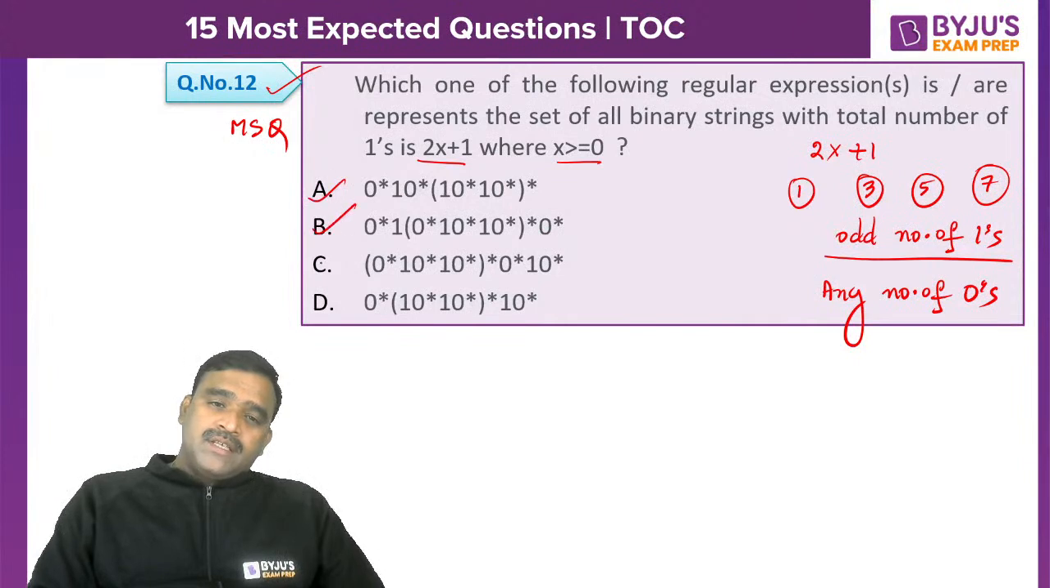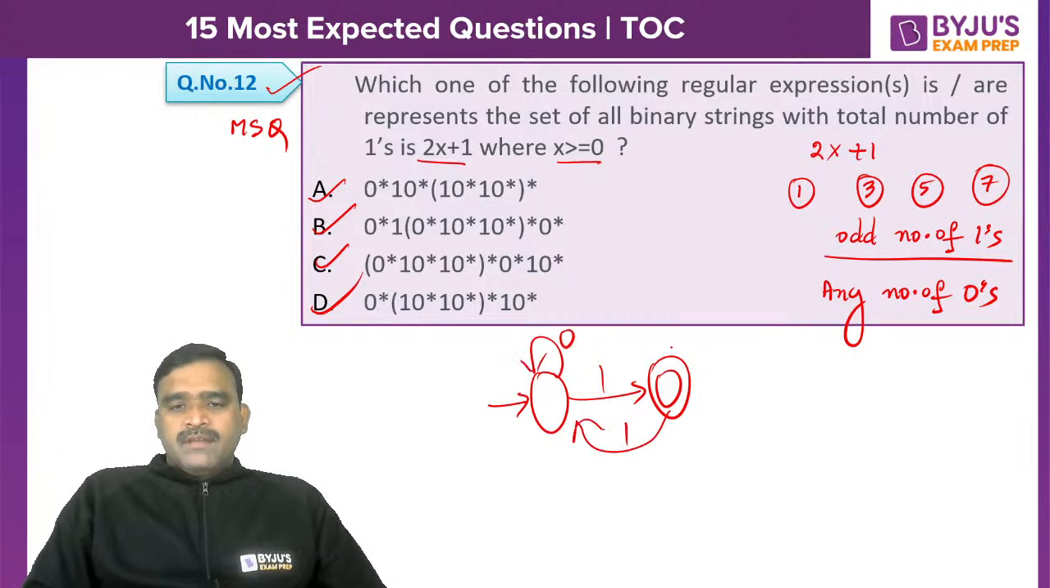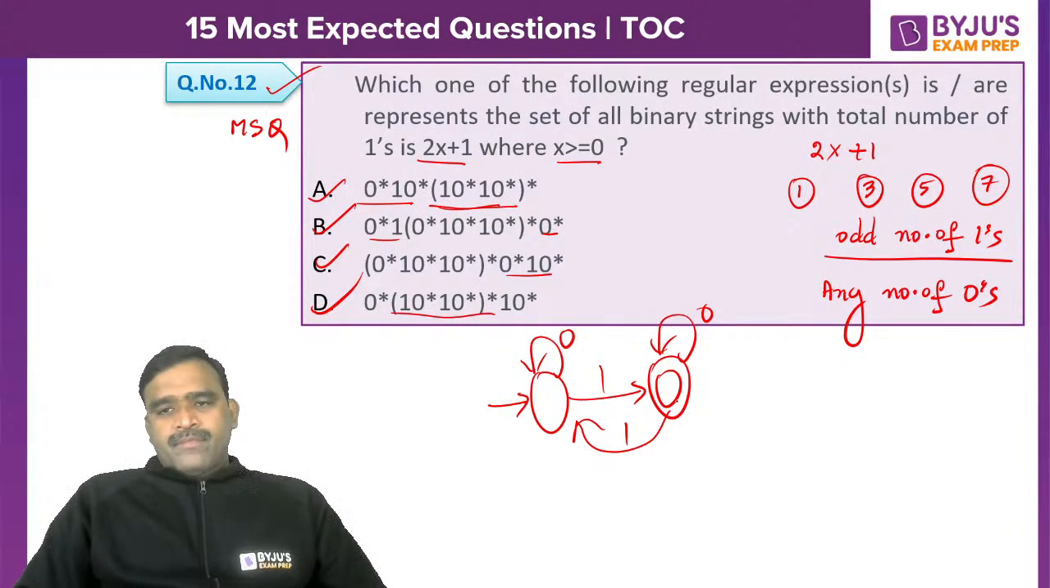A, B, C, D. Actually, the DFA is like this. Number of ones are odd, and zeros can be any number. That means we can give a self loop. So this is a DFA. So 0 star 1 0 star followed by 1 0 star 1 0 star. 0 star 1 0 star followed by this part, it's the even count. And 0 star 1 0 star can be distributed in any form. So all are giving the same. Okay, all options A, B, C, D are correct here.